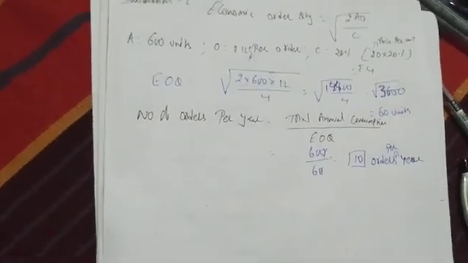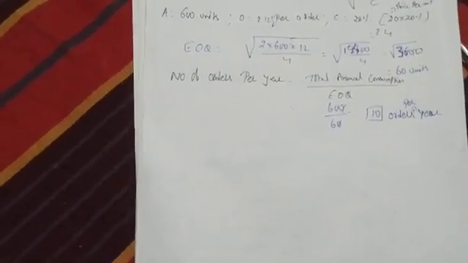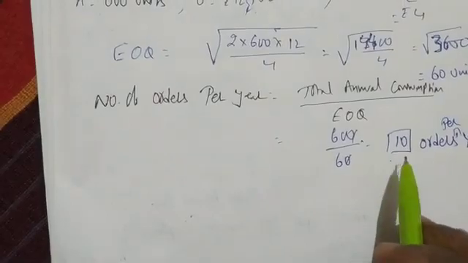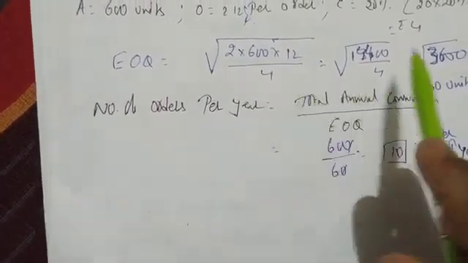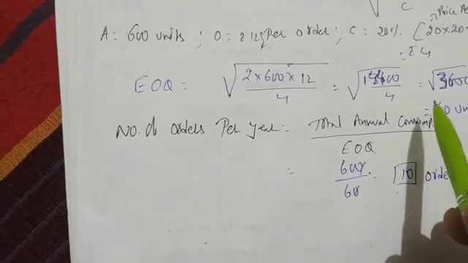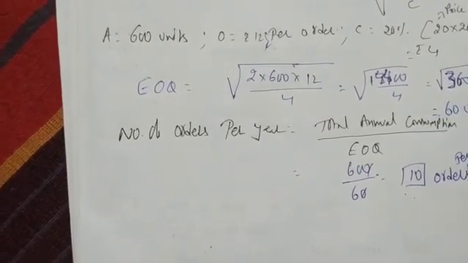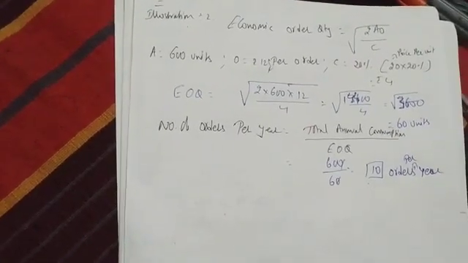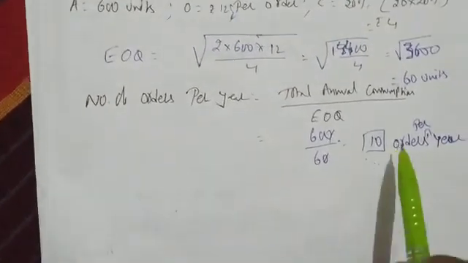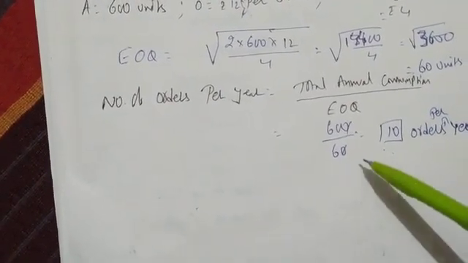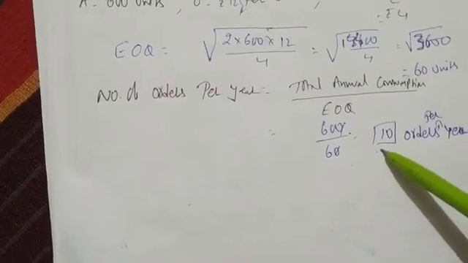It means the purchase manager has to purchase the raw material 10 times. So what is the economic order quantity? 60. It is the order quantity where carrying cost and ordering cost, both, will be minimum. And in a year he has to give orders 10 times. Okay, so we have solved example number 2.